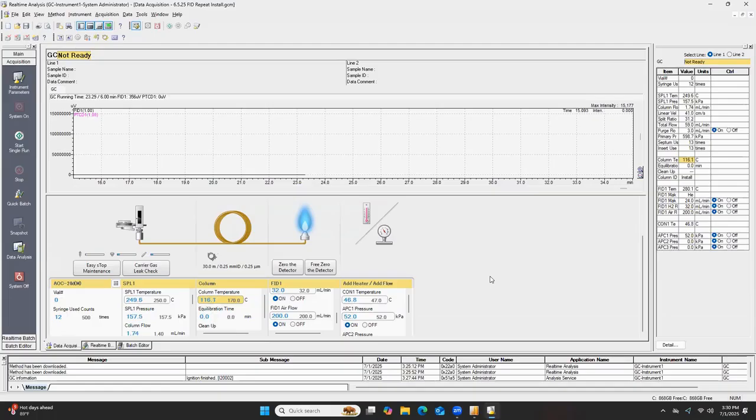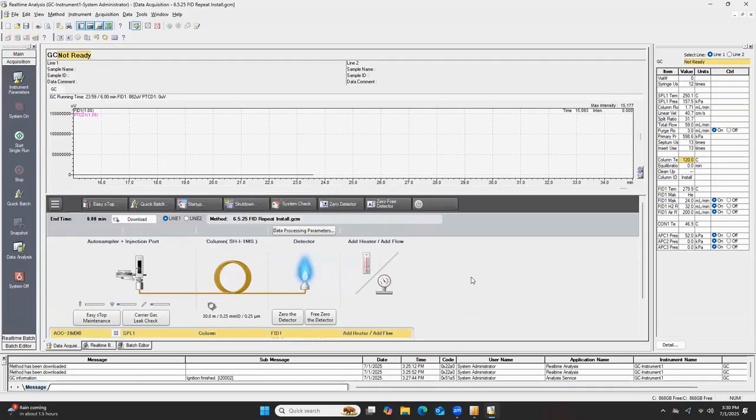You don't have to manually turn the pump on. Since we downloaded the method, it will turn on after all the parameters reach their set points. Technically, all of the parameters are already at their set point except for the column temperature.